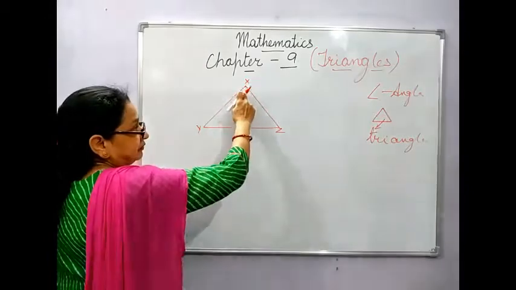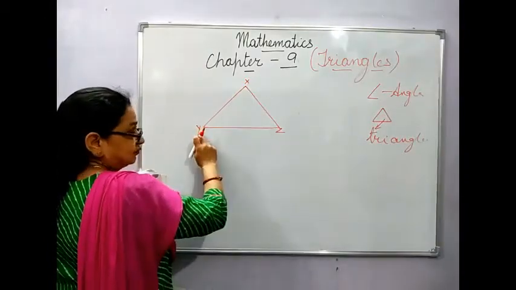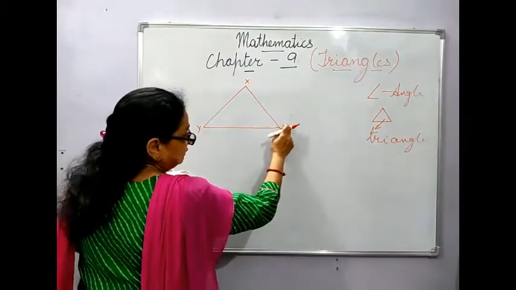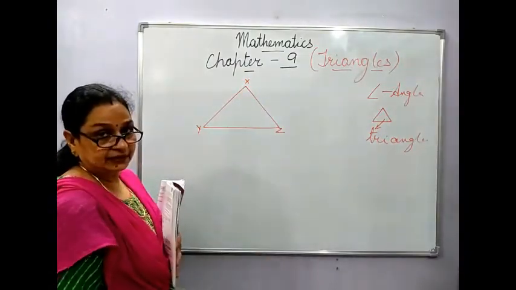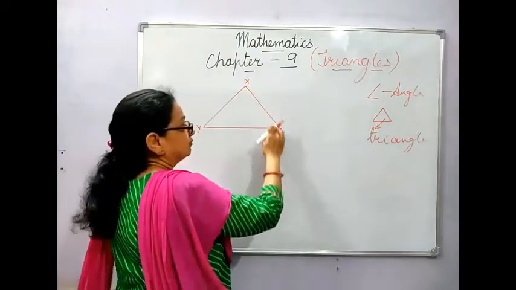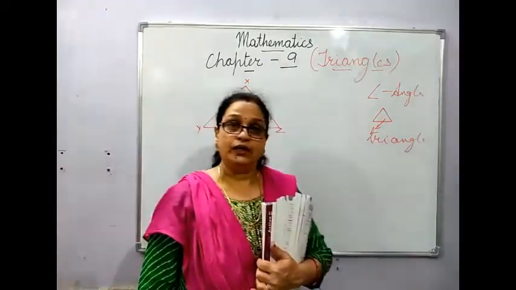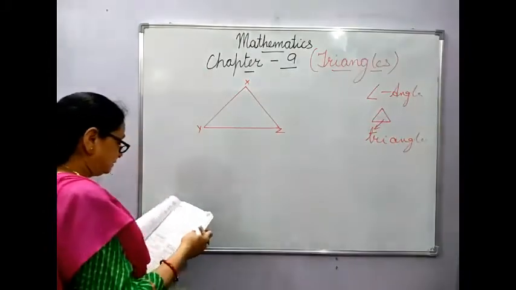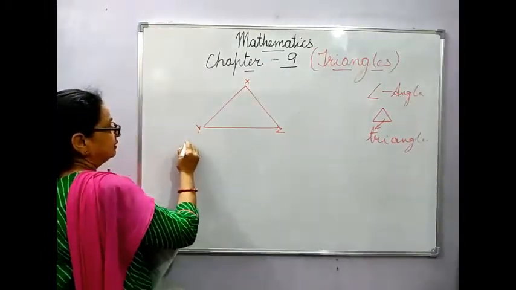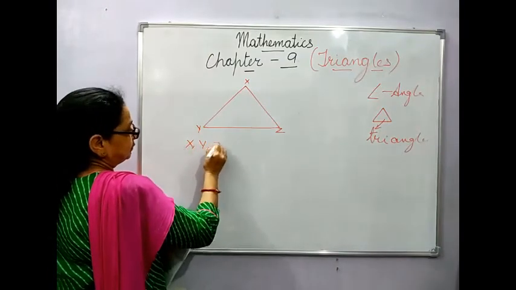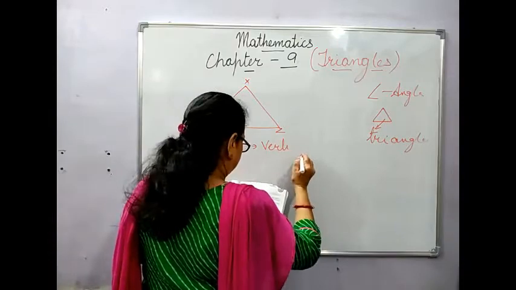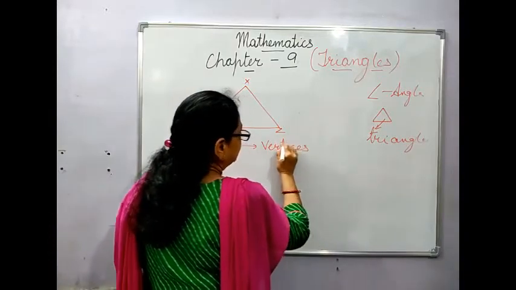The name I have given: this is X and Y. This is one line segment, this is the second line segment, and this is the third line segment. These line segments are meeting at one place, which is known as a vertex. The points X, Y, Z are the 3 vertices. Vertices is the plural.